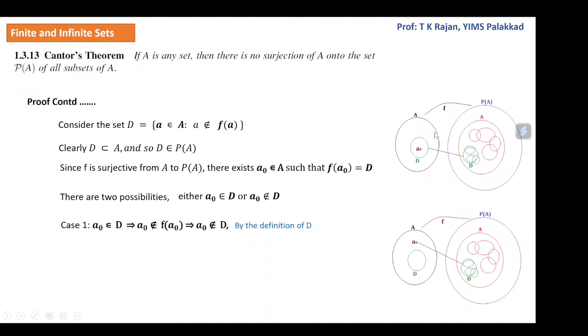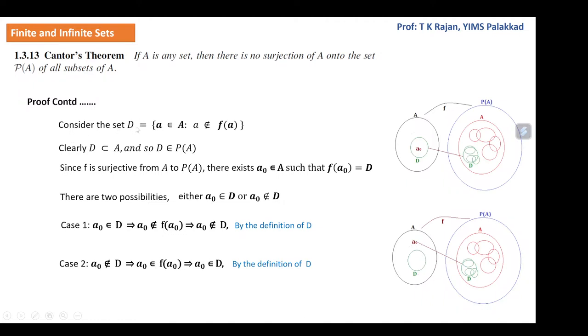Take case 1, that is, a naught is in D. If a naught is in D, then by the definition of D, a naught is not an element of f(a naught), because D consists of those a in A such that a is not in f(a). But f(a naught) is D. That means a naught is not in D. So we get that a naught in D implies a naught not in D, which is a contradiction.